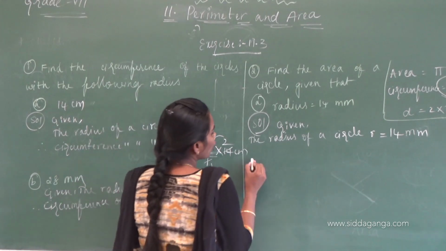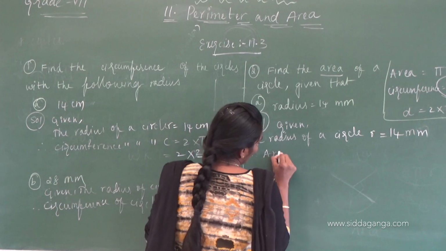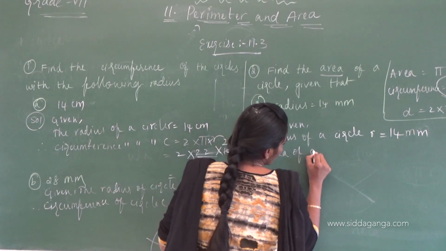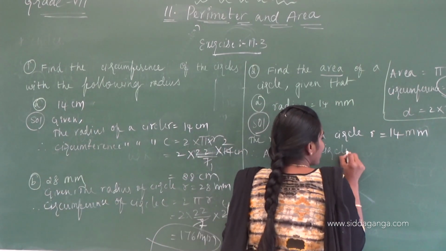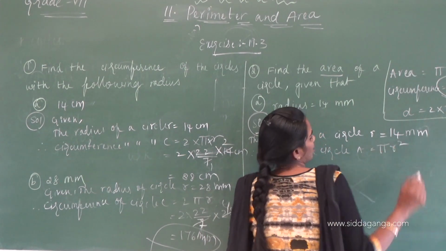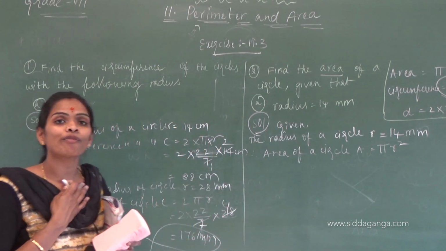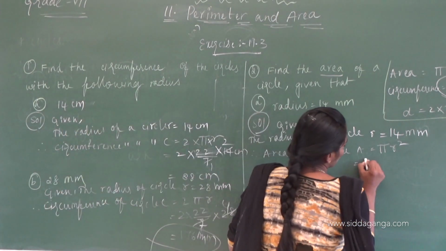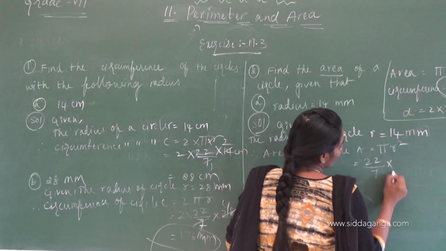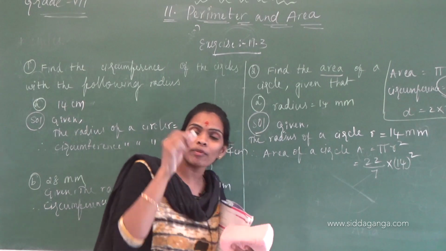And then what do you have to find? Area. Area of a circle: A equals pi r square. We all know the value of pi: 22 by 7 into 40 whole square. We all know the meaning of square.